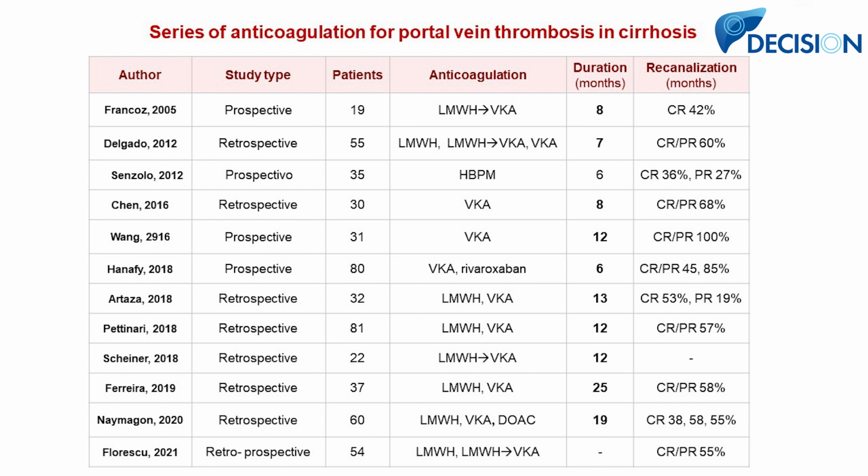You see that the heterogeneity of the studies is very high. Also, the number of patients included in these series is small, and none of them are randomized controlled trials. At most, they compare with another cohort in parallel that does not receive anticoagulants. As you see, all of the studies use low molecular weight heparin, low molecular weight heparin followed by a vitamin K antagonist, or only a VKA. Only the more recent series use DOACs. Another interesting thing is that once people became more confident with the use of anticoagulants, they extended the duration of anticoagulation, probably or surely, beyond recanalization.